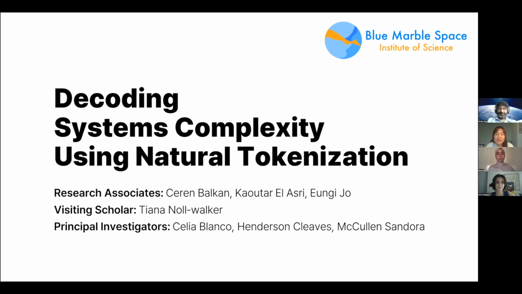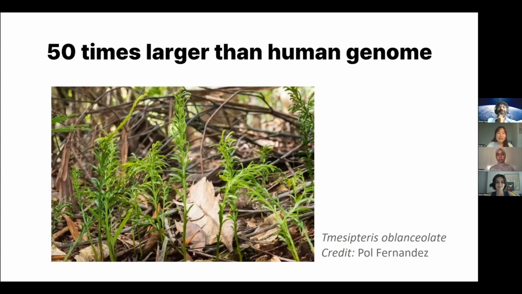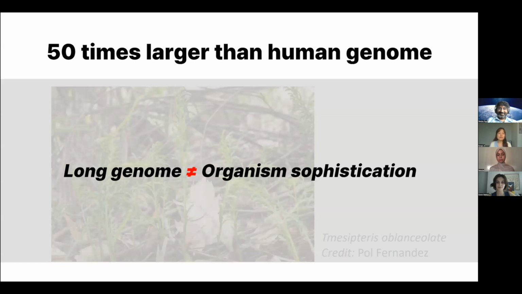So to begin this presentation, I'd like to ask you all a question. Does any of you here know which organism has the largest genome ever found? Well, we might think of big animals or mammals like elephants, whales, or even humans, but surprisingly, the organism that has the largest genome ever found is a fern-like plant. And this one has a genome which is 50 times larger than the human genome. By this result, we can say that a long genome does not necessarily mean the organism's sophistication.